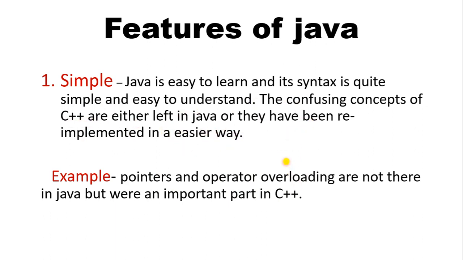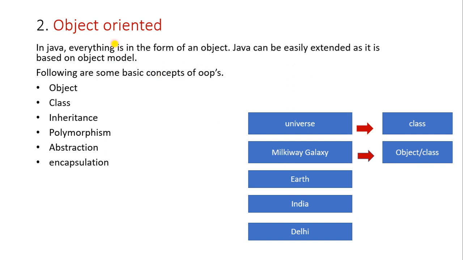Okay, let's go to the next feature, that is object oriented. I will explain object oriented in a simple way through this diagram, so that you can understand it easily. Think of the whole universe as a very big entity. Think of that big entity as a class, that is, the universe.